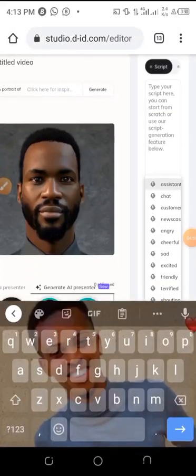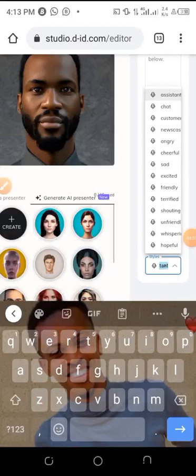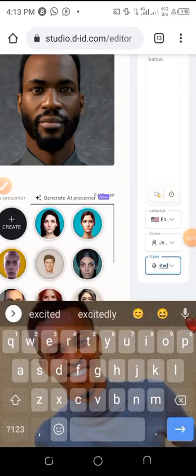And the style. From your script, you determine the kind of thing you are trying to do, if it is assistant, or customer chat. From my script, I am just giving advice to be focused, so I'm going to use a friendly tone or excited. Let's use excited tone. So that's the tone we have selected.